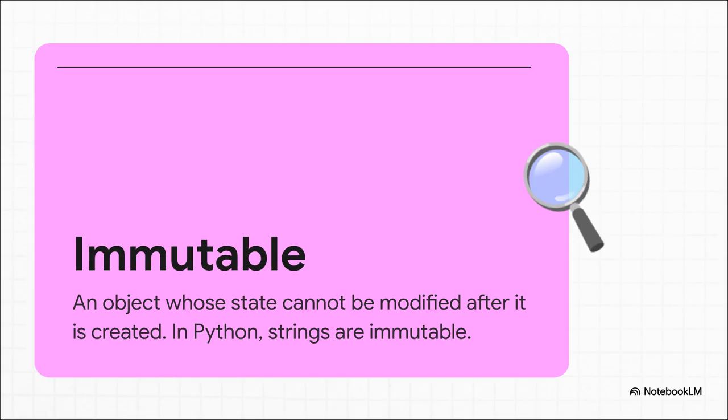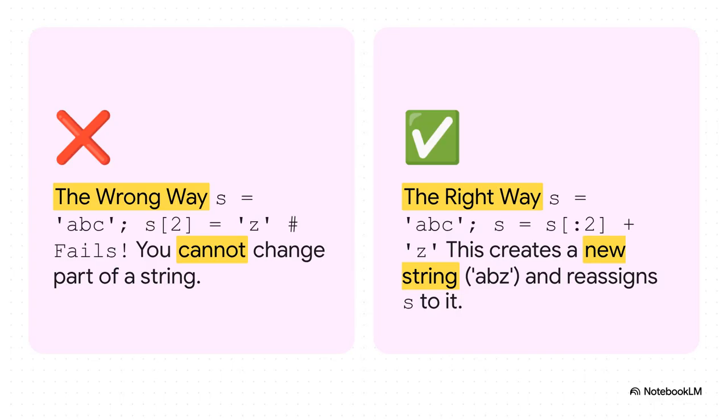The answer is one powerful word: immutability. It's a fancy way of saying that once a string is created, it can never, ever be changed. It's set in stone. Remember all those methods like .lower and .replace? They didn't actually change the original string, did they? They gave you back a brand new one. That's immutability in action. So how do you change a string if you can't change it? You don't. You build a new one.